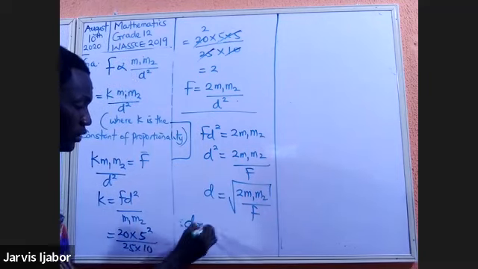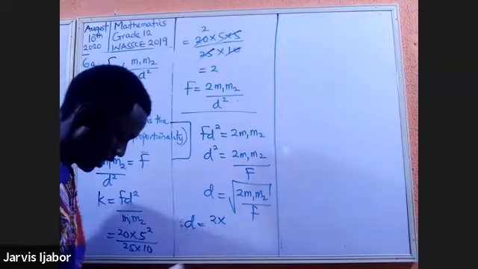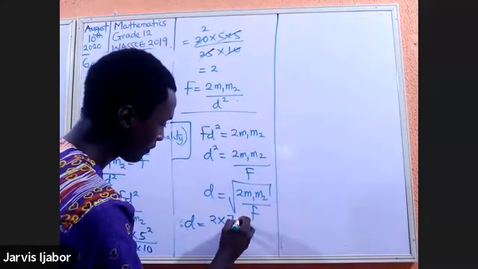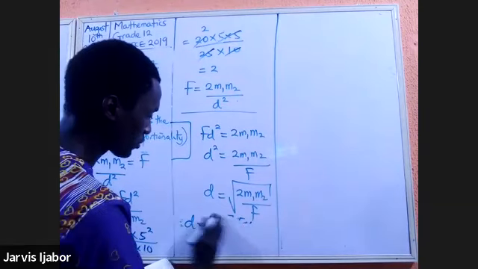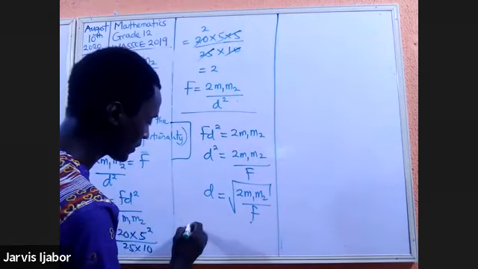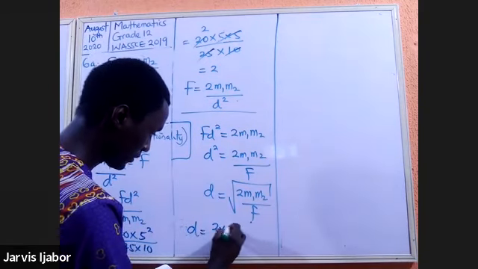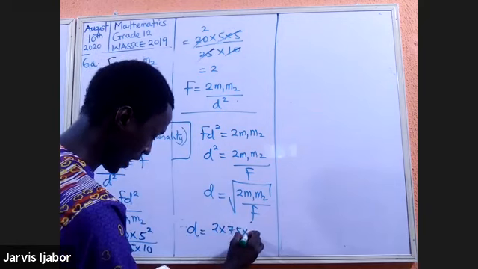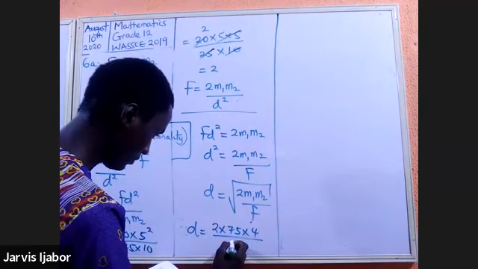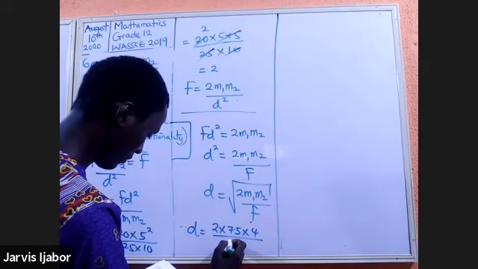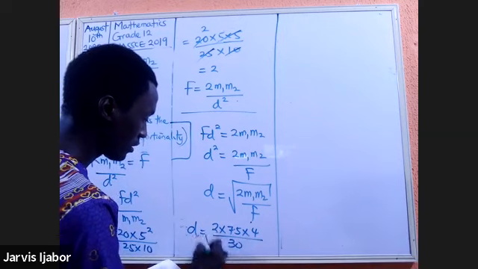So D will be equal to, according to the question, F is 2, M1 is 7.5, M2 is 4. So the square root of 2 times 7.5 times 4 divided by 30.